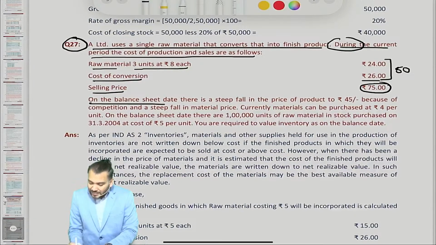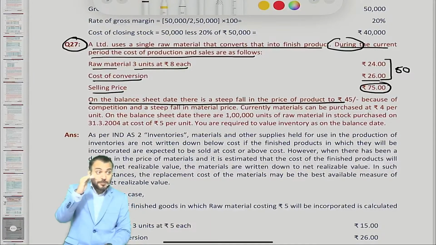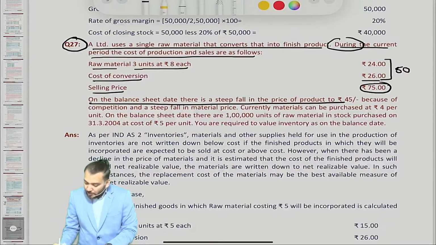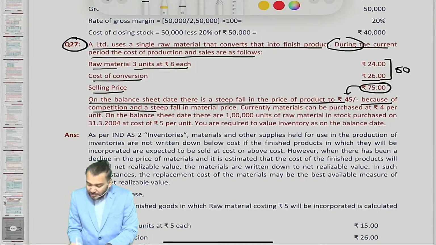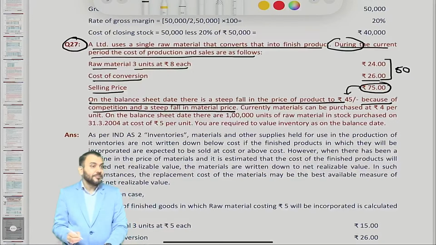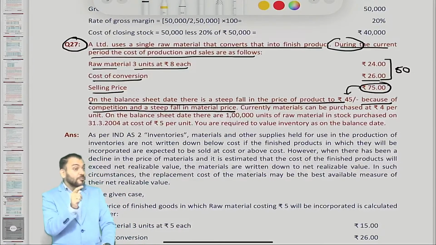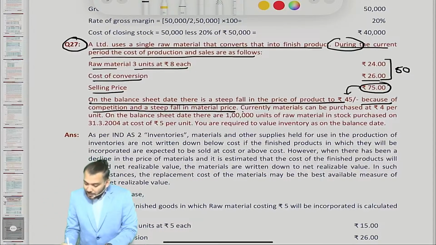On balance sheet date, there is a steep fall in the price of product. The price of the finished product falls from 75 to 45 because of competition and a steep fall in the material price. Because of the steep fall in raw material price also, currently material can be purchased at rupees 4. This is the replacement cost.